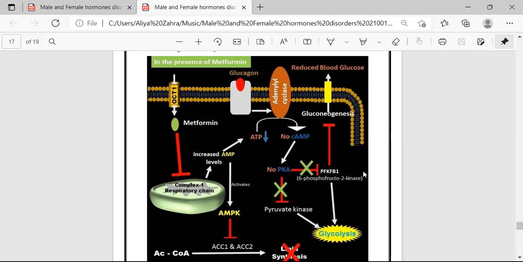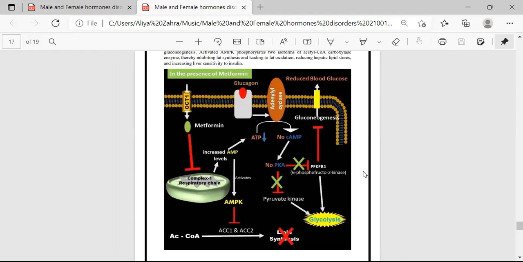Following this process, there is an increase of the AMP to ATP ratio, which also inhibits the fructose 1,6-bisphosphatase enzyme, resulting in the inhibition of gluconeogenesis, meaning glucose production. Activated AMPK phosphorylates 2 isoforms of acetyl-CoA carboxylase and increases liver sensitivity to insulin.